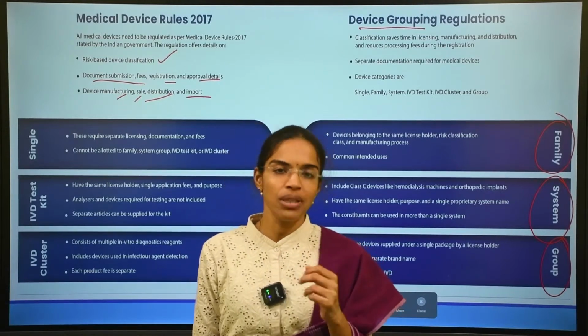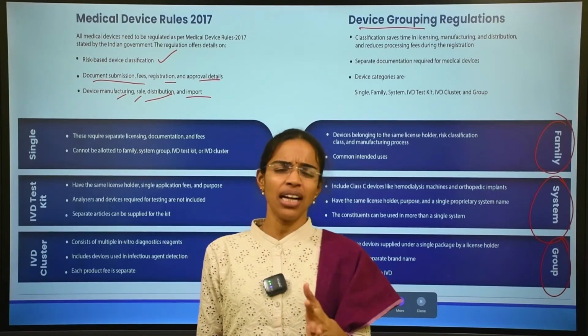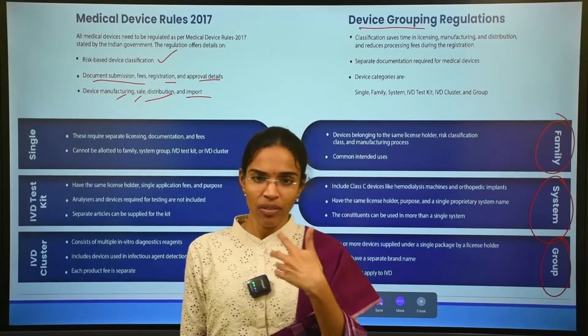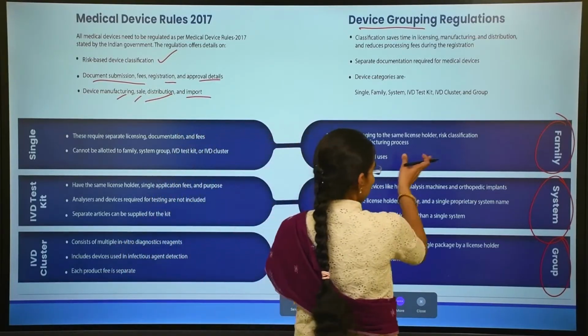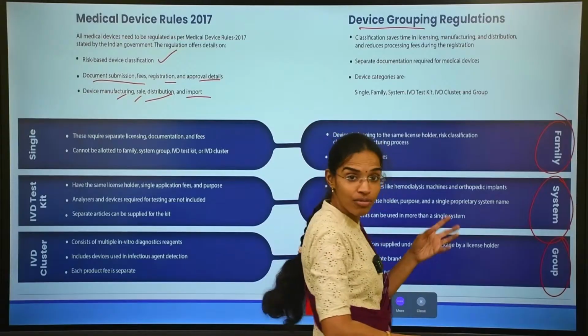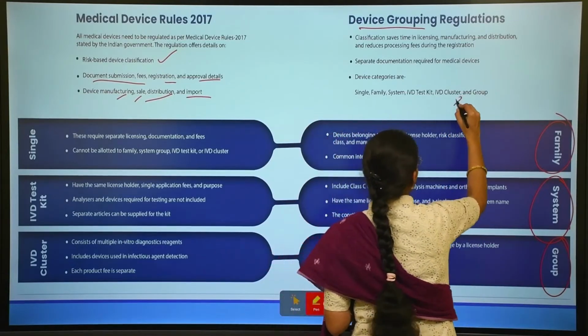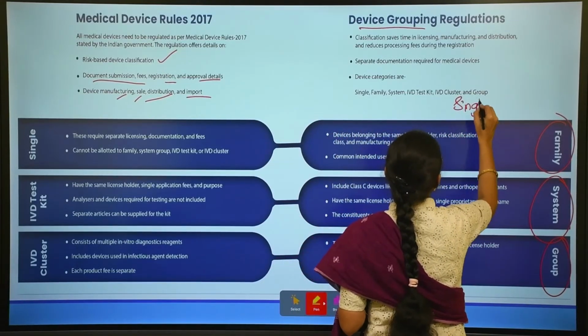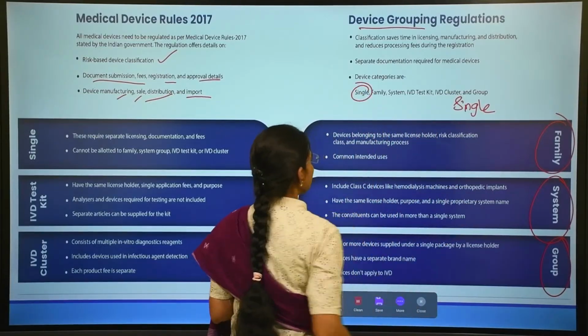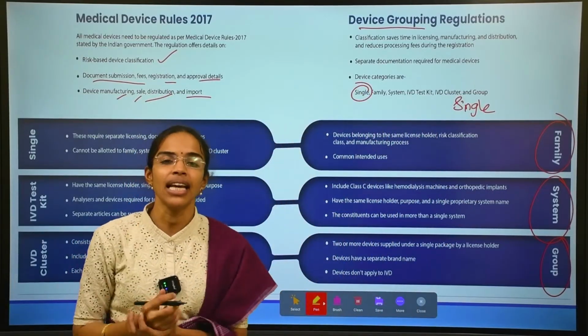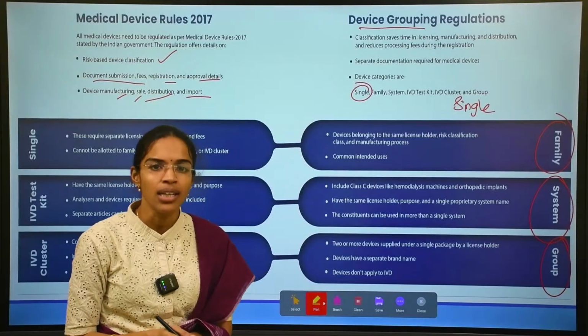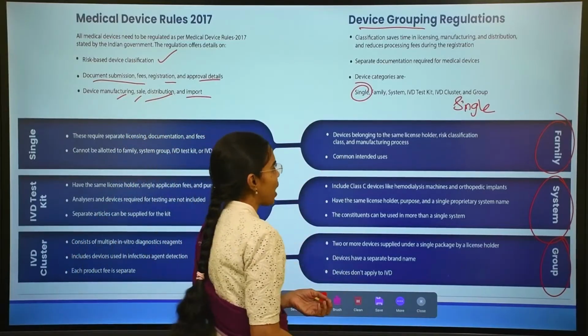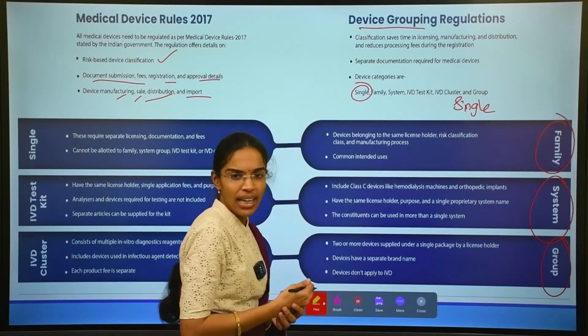We will see the examples. Sometimes there are certain medical devices which cannot be grouped, or which do not fall under any subset of this grouping. Such devices are known as single medical devices, and the others are family, system, group, etc.